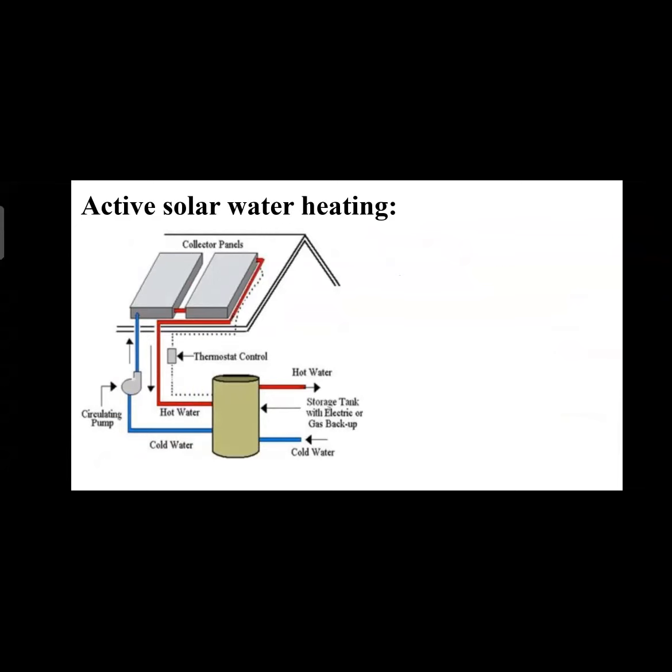So in this we can see that cold water is circulated to these collector panels, and, as we know, the sun rays fall on the collector panel and heat the water inside it, and then we get a hot water output, and we can use it for our daily uses.